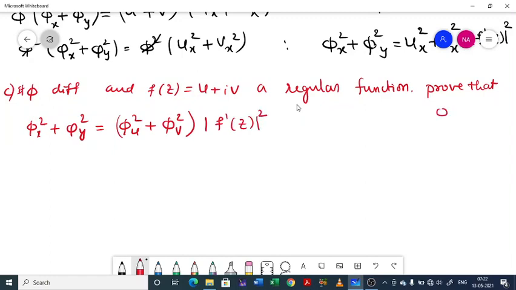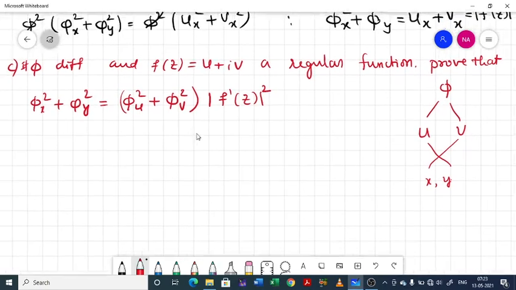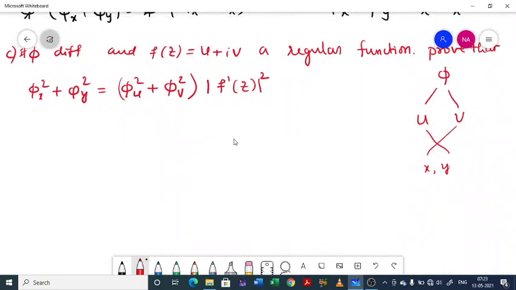See, only thing is you have to treat phi as a function of u and v. Again, u and v are functions of x and y. Then you have to apply chain rule. So it is a simple one, you can solve it easily. So I'll leave it as exercise, and then I'll move on to application level problems.